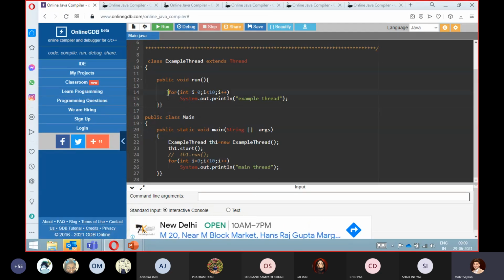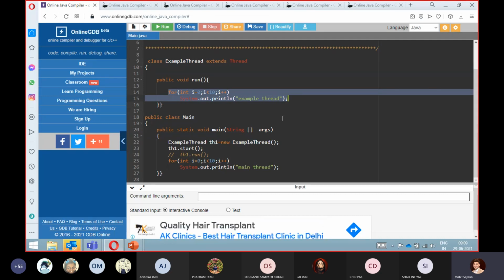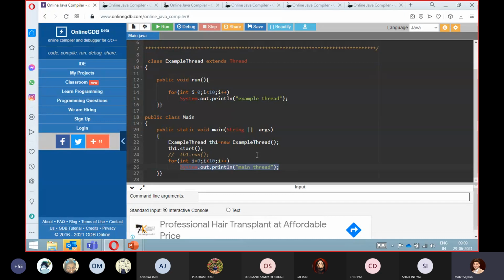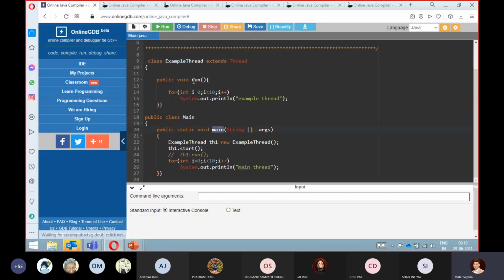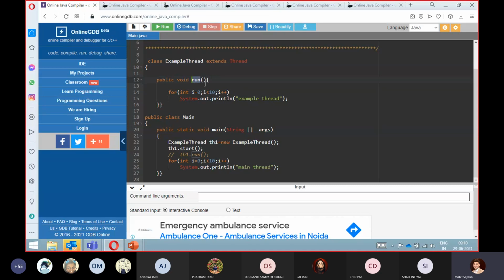So here you can see that we are executing example thread. Here we are executing main thread. So remember, if somebody asks you, can you tell me how many threads are there in this entire source code? Your answer will be 2 threads. First thread is this example thread, and second thread is our main thread. So basically you can call it the run thread, right?